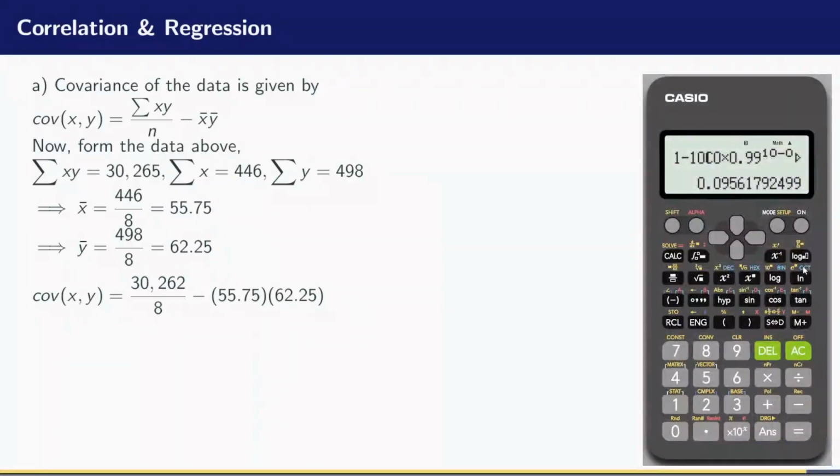So I have 30,262 divided by 8, then minus the product of 55.75, I close the bracket, into 62.25, I close the bracket as well, equal to. It gives me this value.